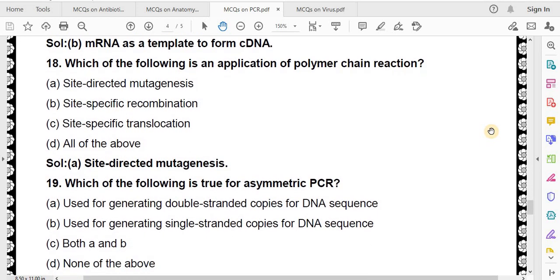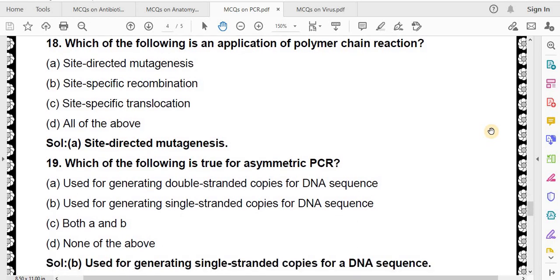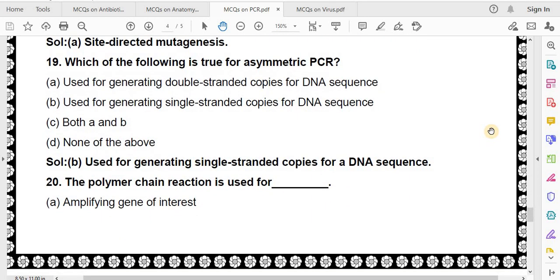Which of the following is true for asymmetric PCR? Used for generating double-stranded copies for DNA sequence, used for generating single-stranded copies for DNA sequence, both A and B, none of the above. Correct answer is used for generating single-stranded copies for a DNA sequence.